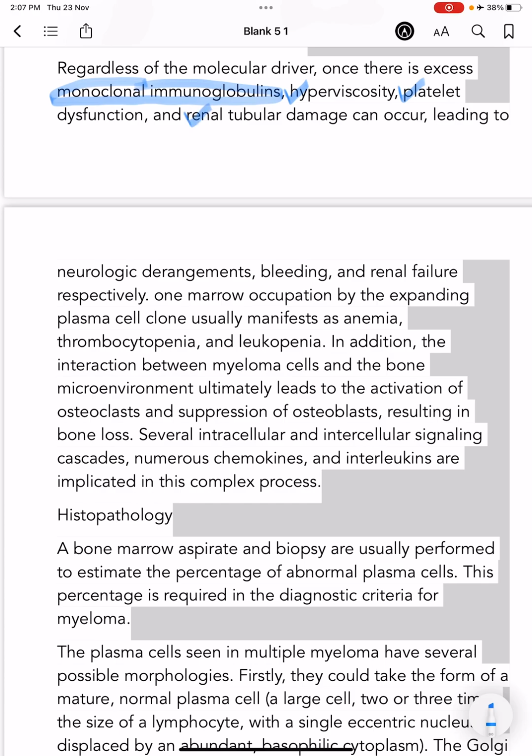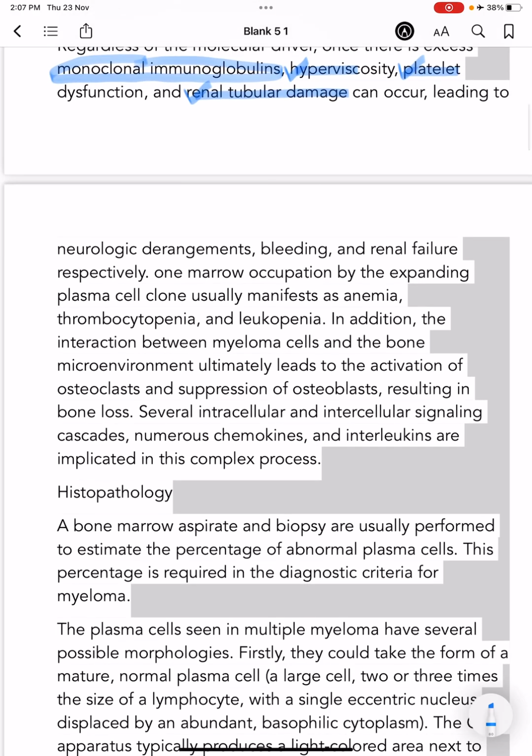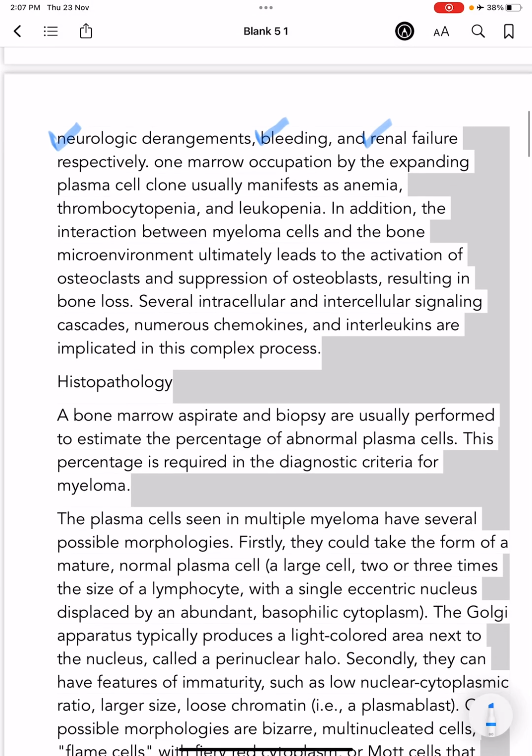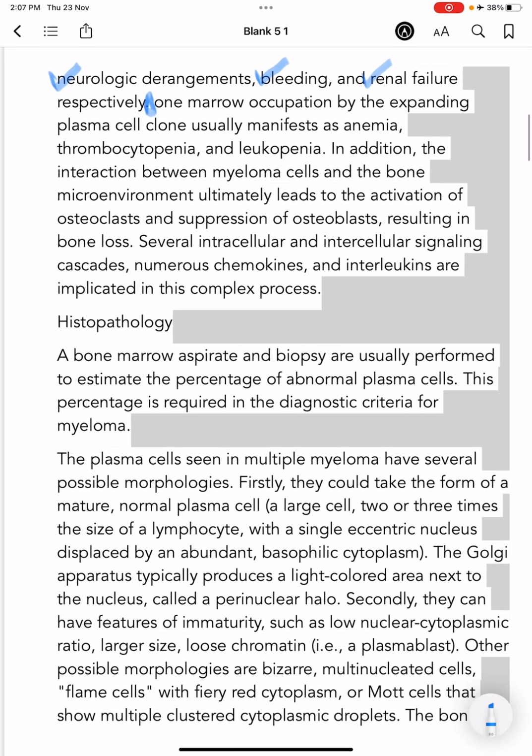Because of hyperviscosity there will be neurological derangements, there will be bleeding because of platelet dysfunction, and renal tubular damage will lead to renal failure respectively.